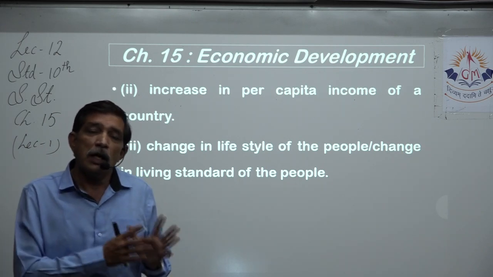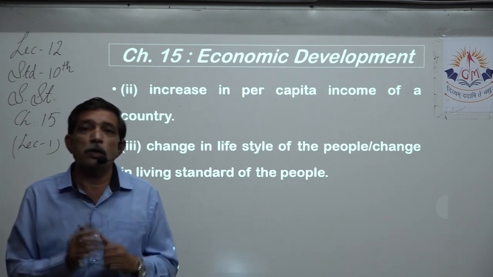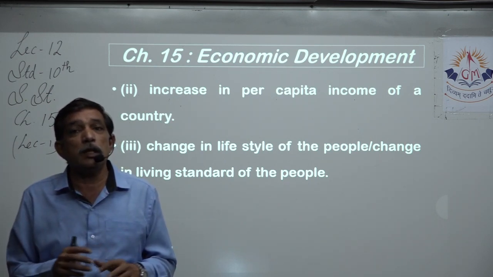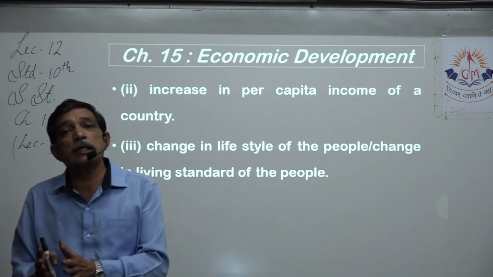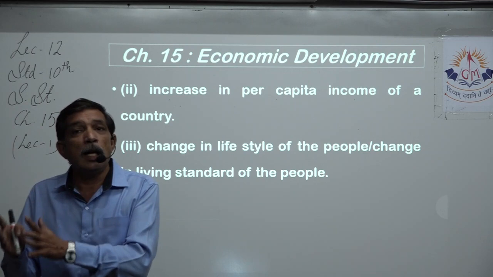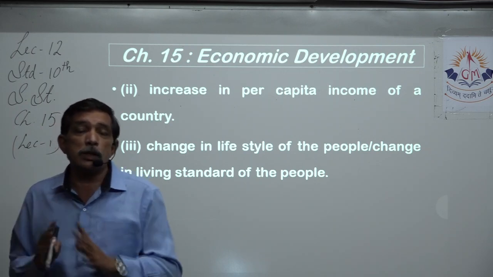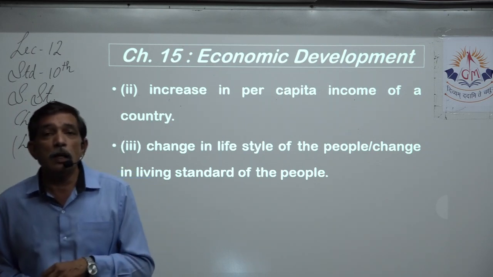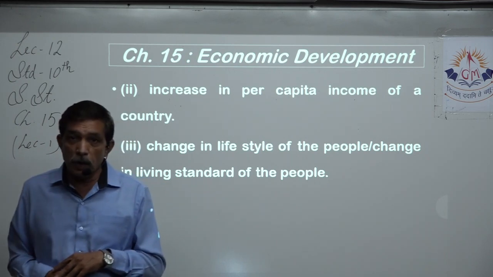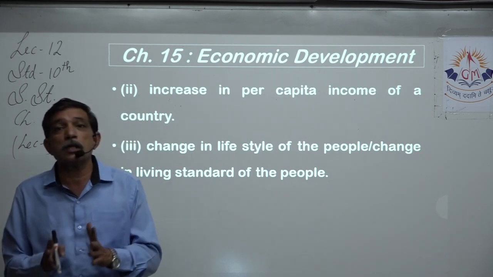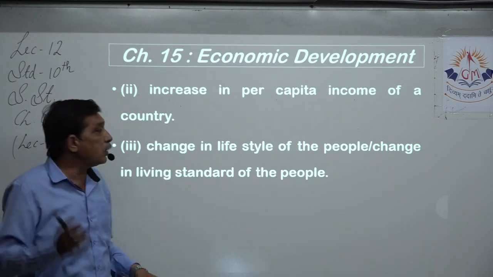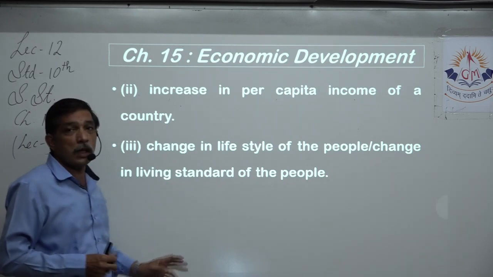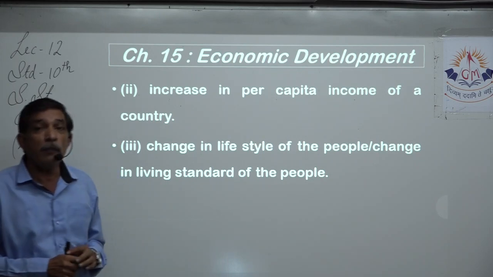That was earlier. Now today there are 5 basic amenities the people should get. That is not only food, clothing and shelter, but also medicine, that is health, and education. That is also added now in the basic requirements of human beings. Earlier there were 3, nowadays there are 5. So you see a change in the lifestyle of the people, a change in the living standard of the people.